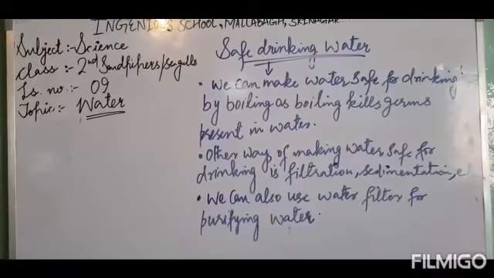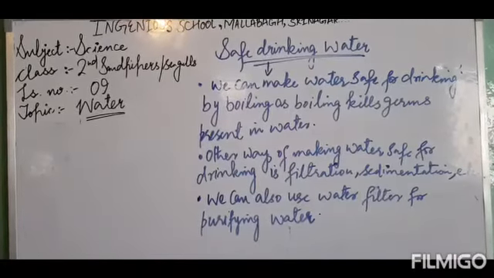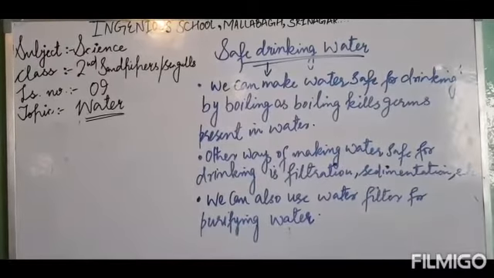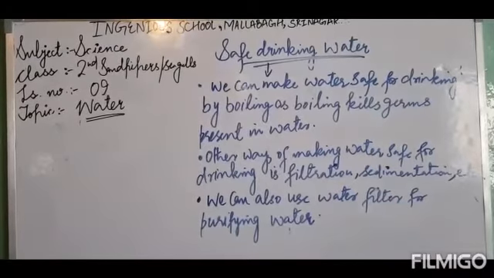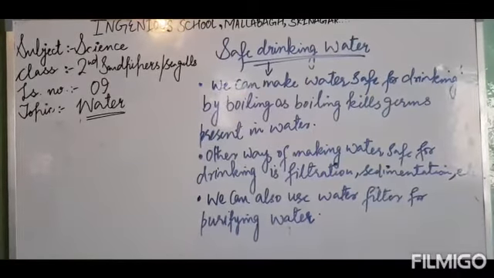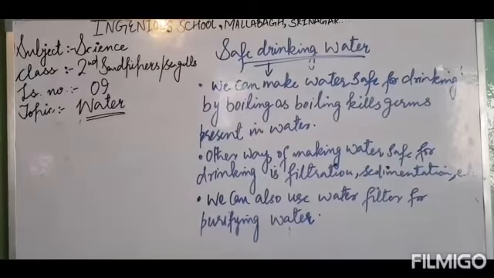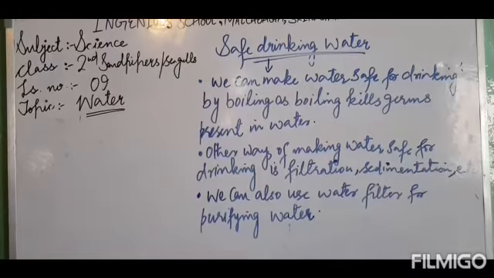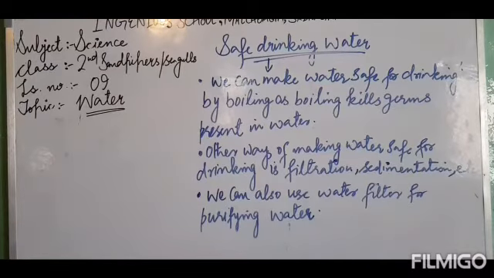Kids, as I told you, the fresh water available in rivers, lakes, ponds and wells, only that water can be utilized for drinking. But that water is not clean, as many human activities and other natural activities make that water impure. Like people throw wastes and other garbage in the rivers and make that water dirty. Some people wash their clothes. Some people bathe in that river water. So that water becomes dirty.